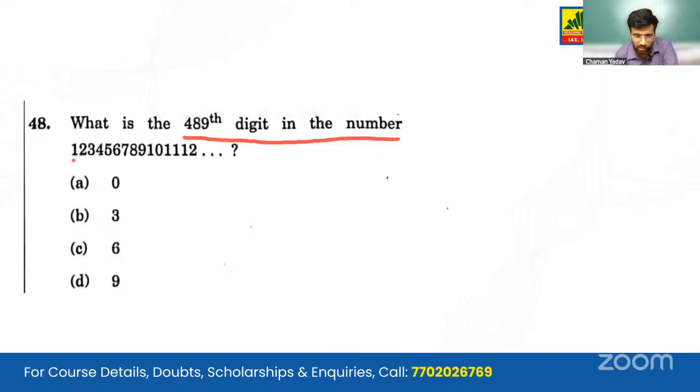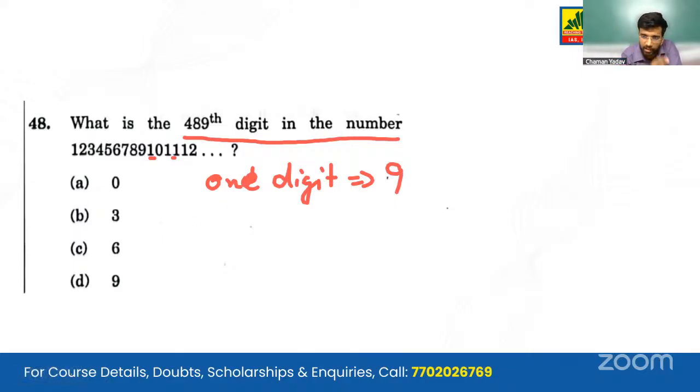So we know that the numbers are written 1, 2, 3, 4, 5, 6, 7, 8, 9. Then we have 11, 12, 13, 14. First 1-digit numbers, then we have the 2-digit numbers, then 3-digit numbers, then 4-digit numbers and so on. The single-digit numbers are 9. And we have 90 double-digit numbers, starting from 10 to 99.